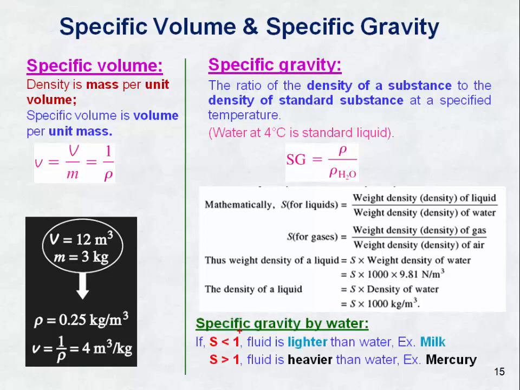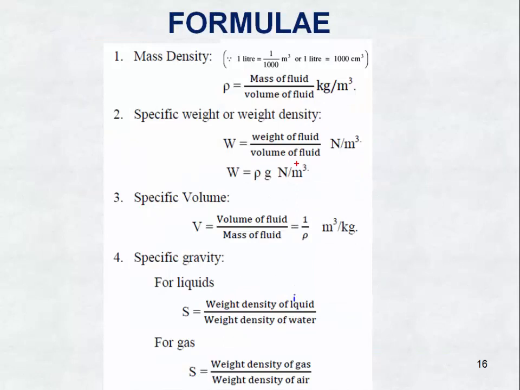Here we can conclude S less than 1 if the fluid is lighter than water, example milk. If the specific gravity is greater than 1, the fluid is heavier than water, example mercury. These are all the formulas for basic properties of fluids.